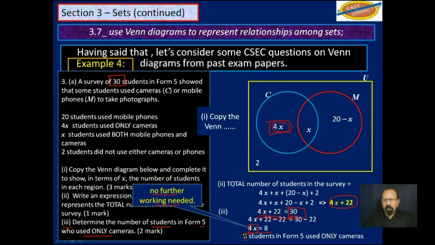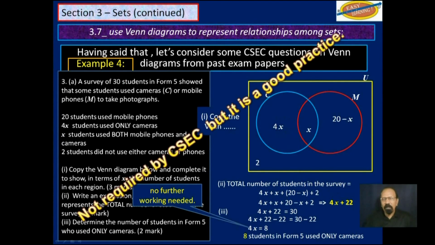So 8 students in Form 5 use only cameras. One last step, let's verify our answer. If this is 8, this here is 2, that there is 18, and this is 2. If we add up all of that on the left-hand side of our equation, we should get 30 on the right-hand side. So let's see.